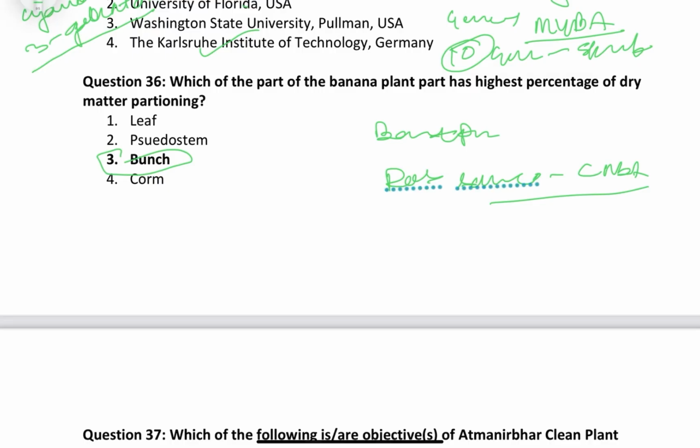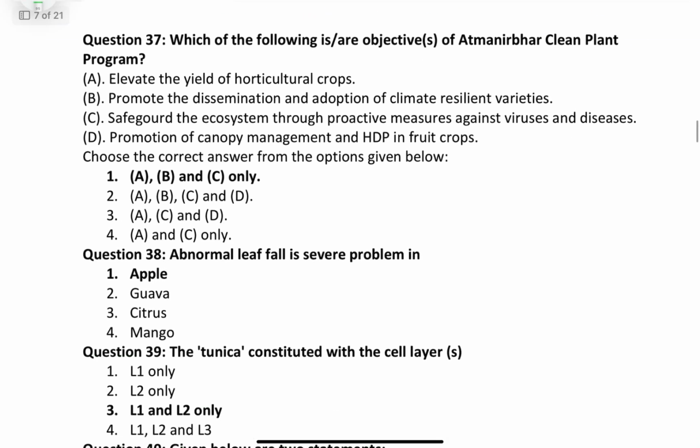It also varies. Before flowering, in the case of rhizome, it is up to 44%. Then it drops at maturity to 30%. Highest in the case of bunch. These things you must remember. Coming to question number 37.